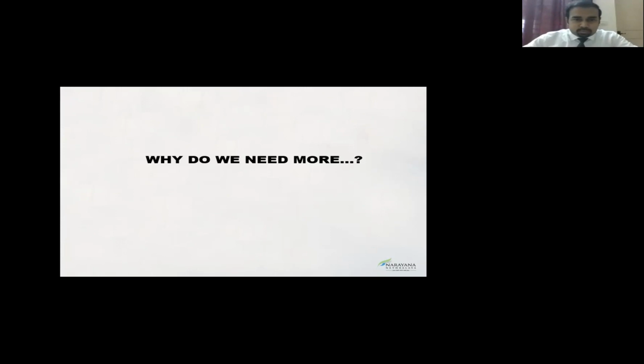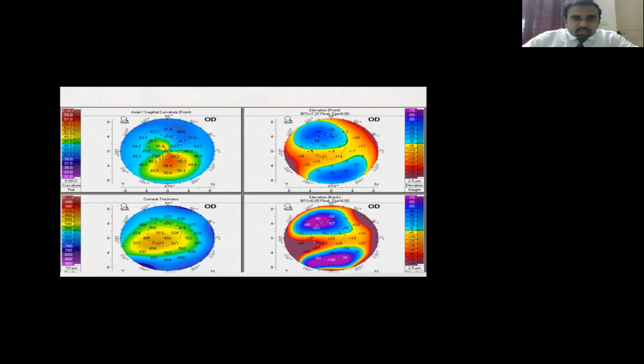And let's go now. So we also have a Kc constant, though it is still not used, but do we still need more? If you look at this scenario, you would understand that this is a clear case of keratoconus, because the area of steepening is matching the area of thinning in the inferior temporal quadrant, and the areas of posterior and anterior elevation also match.